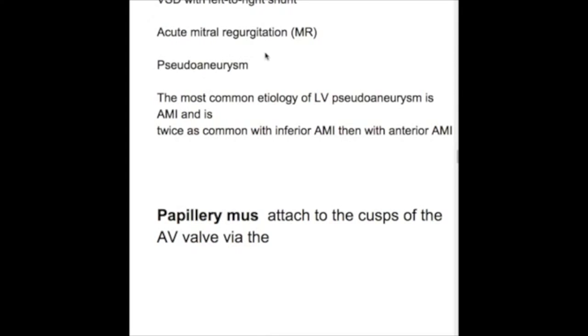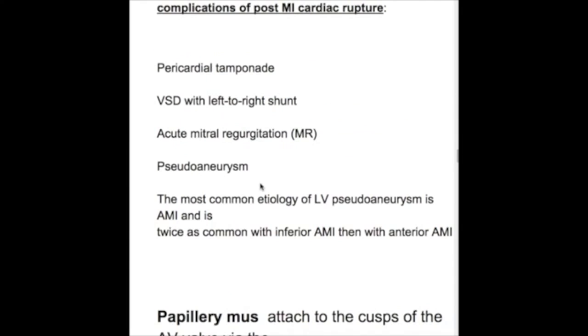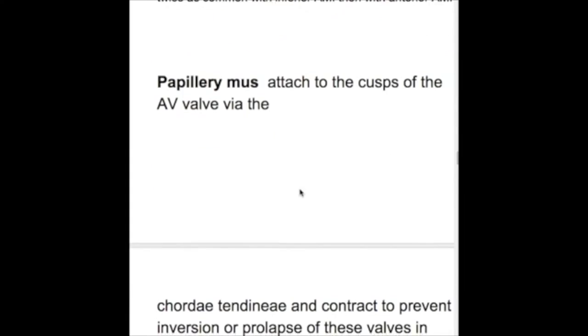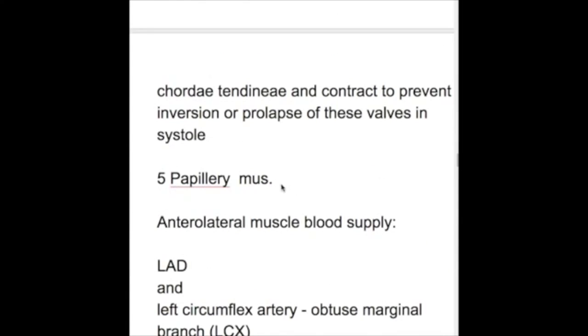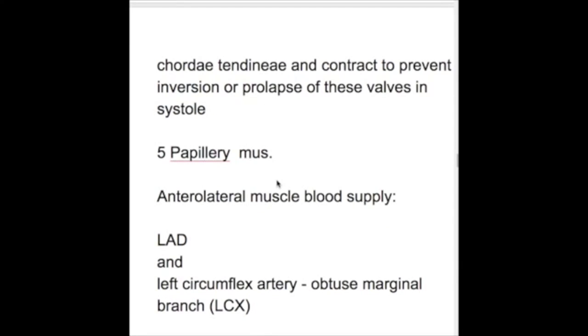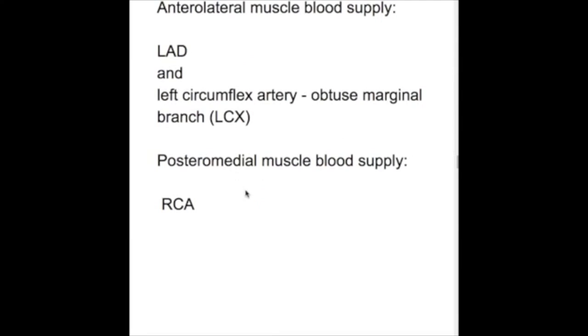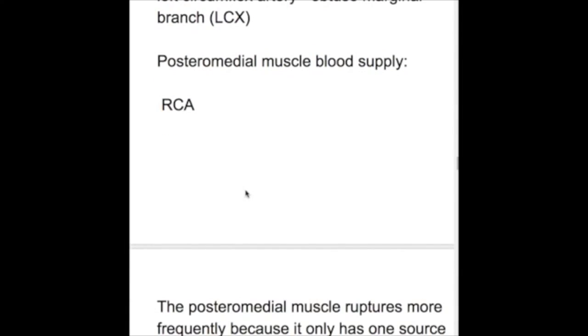So why does the mitral valve regurgitation occur as a complication of cardiac rupture? If there is a rupture of the papillary muscle, then it causes mitral valve or tricuspid valve prolapse. So where are the papillary muscles? Papillary muscles are two groups of papillary muscles, an anterolateral group and a posteromedial group. The anterolateral group is supplied by the left anterior descending branch and the left circumflex artery, obtuse marginal branch. And the posteromedial group is supplied by the right coronary artery.